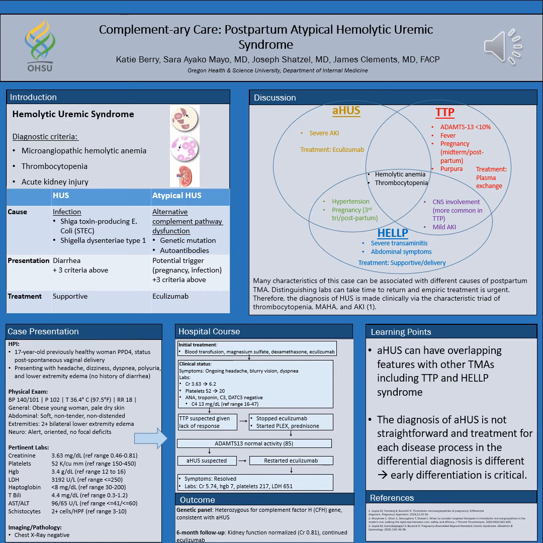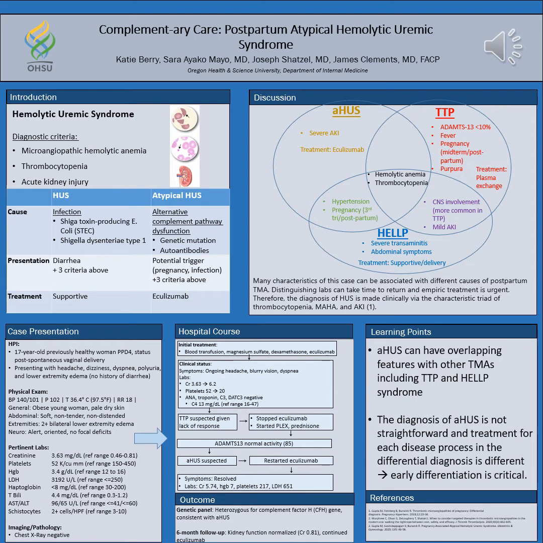Hello. So this is a case report of atypical HUS, and to start off, both atypical and typical HUS are defined by three criteria. So that's microangiopathic hemolytic anemia, thrombocytopenia, and AKI.